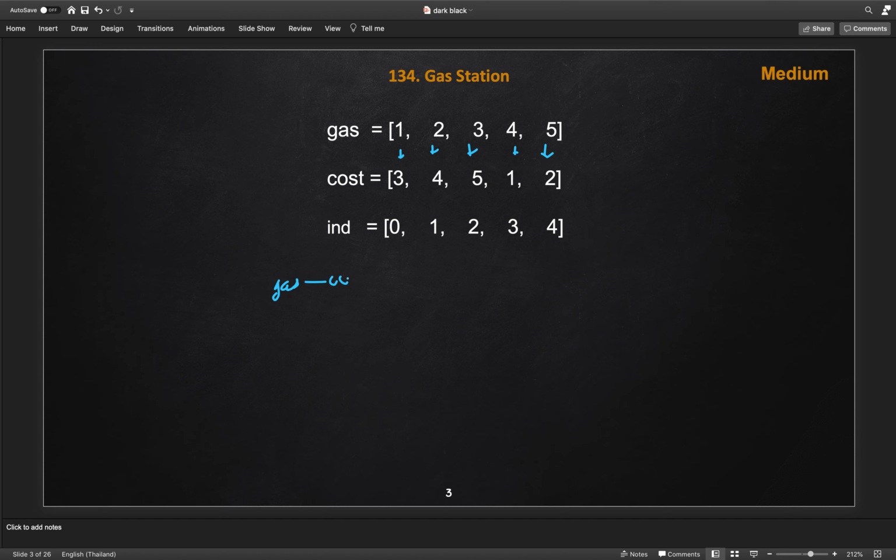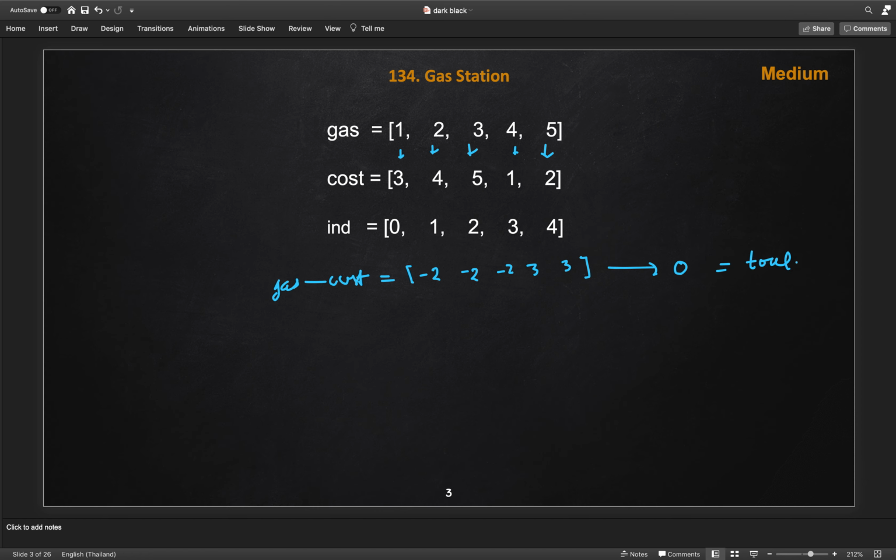So this will become, in the first place we have -2, then the second place will become -1, then -2, and let me write down the differences only first. Then this will become again -1, then this is 3, and this will become again 3. So if you see, if we sum up these differences, basically the total, this will become 0. Which means we have a solution.